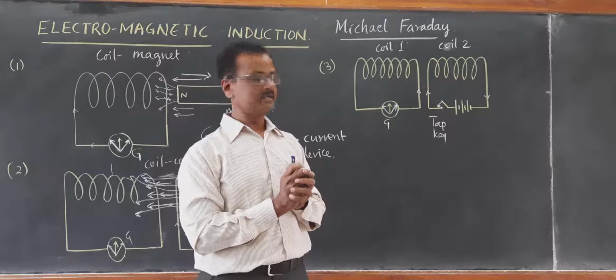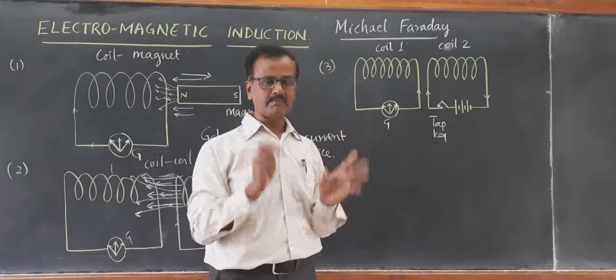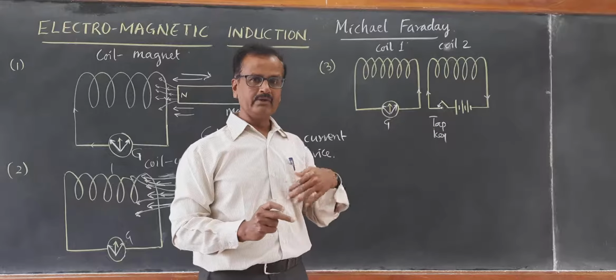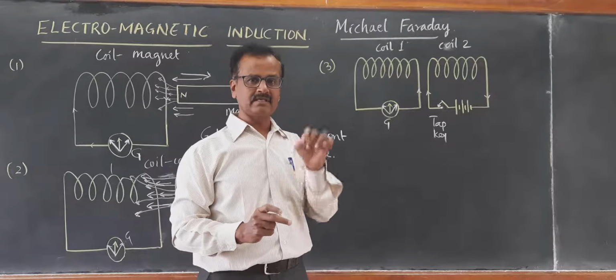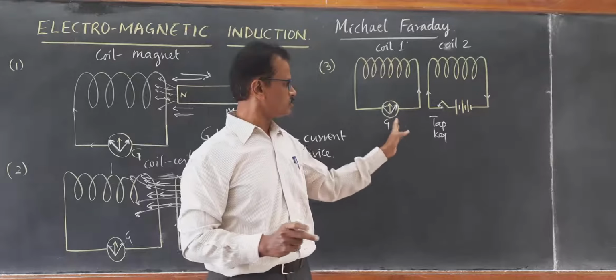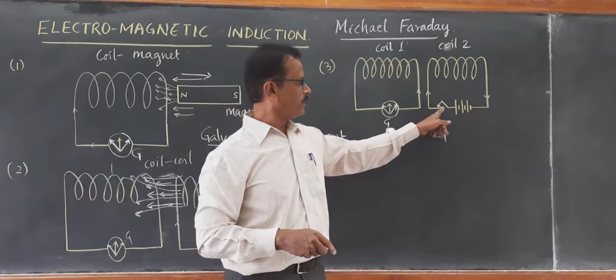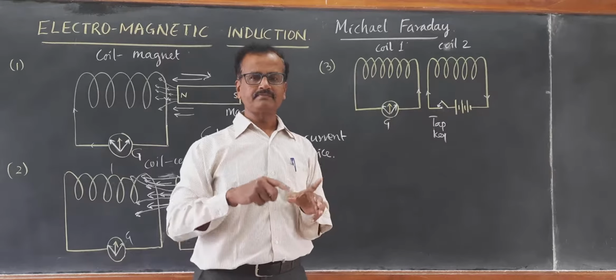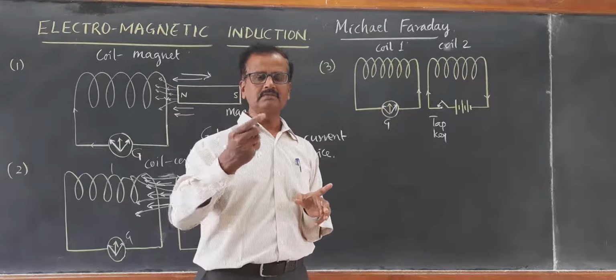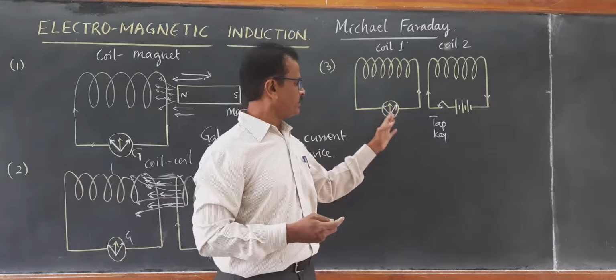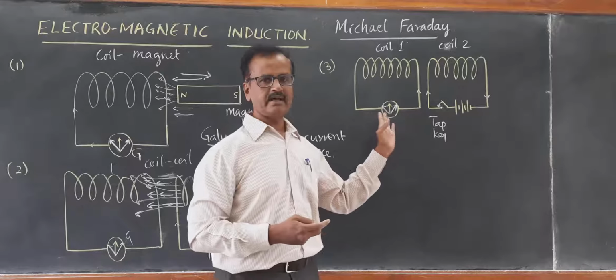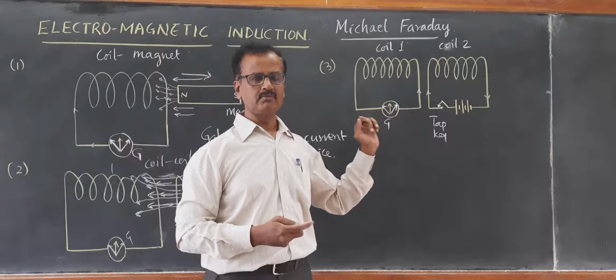This is still more interesting. When the key is closed permanently, only during the make of the circuit, just the moment you close it, it could show deflection and come to zero. Only during the break of the circuit, when the tap key was opened, again it could show deflection in the other direction and come to zero.